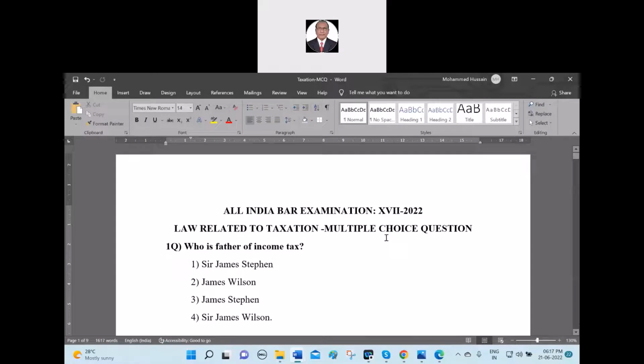Father of income tax. Shoot it even though it is a minus, there is no minus marks. Number 4, Sir James Wilson. Sir James Wilson is the right answer. Ravindra Babu is right.